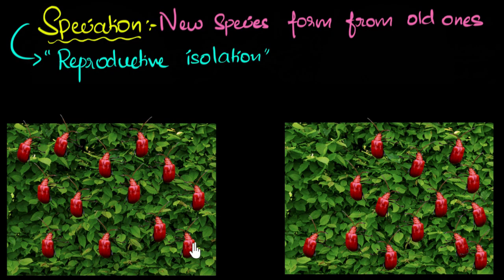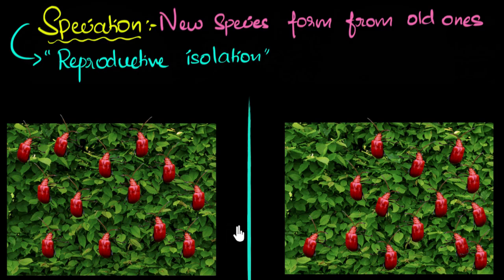Now imagine that these two populations of the same species, right? They're all red beetles, same species. They cannot reproduce with each other simply because they're too far away to travel back and forth, all right? Then we will say they are reproductively isolated because they cannot reproduce with each other. Now we will see as time passes by, as more and more generations come, natural selection and genetic drift will start working differently in these different environments, and they will eventually grow into two different species.